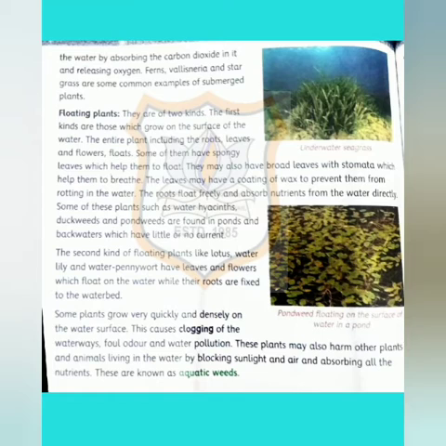Some of them have spongy leaves which help them to float.